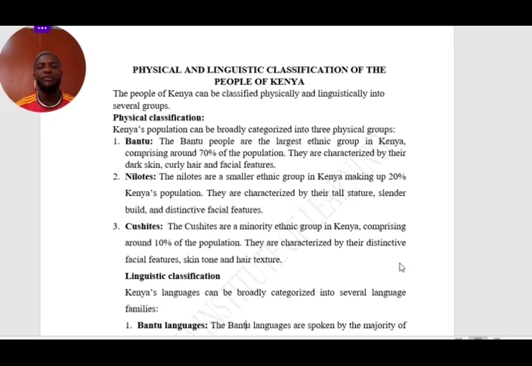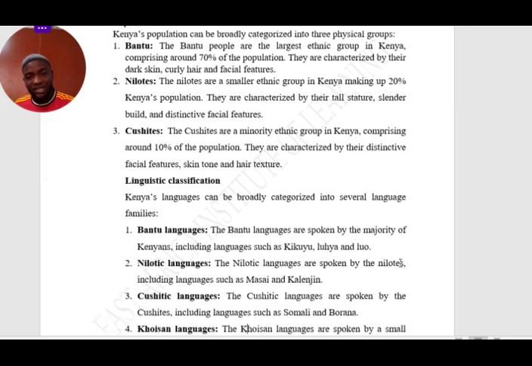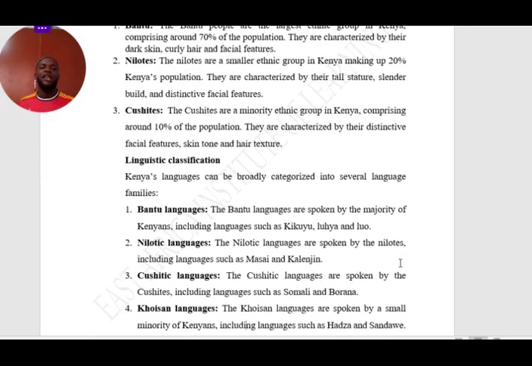So the Kushites make up 10% of the population, but the largest group is the Bantu with 70%, followed by the Nilotes with 20%. Lastly, the Kushites make up the 10% of Kenya's population. So let us look at the classification of the people of Kenya by linguistic phase. Kenya's languages can be broadly categorized into several language families.